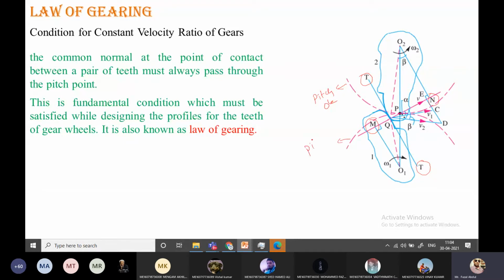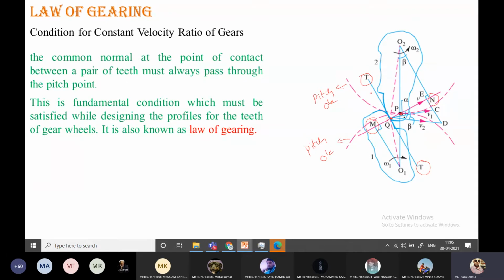This is a pitch circle. So these two pitch circles are going to make contact here. Here the teeth are going to take contact. At this point we are drawing one line perpendicular to the tooth surface, that is referred to as a normal line.